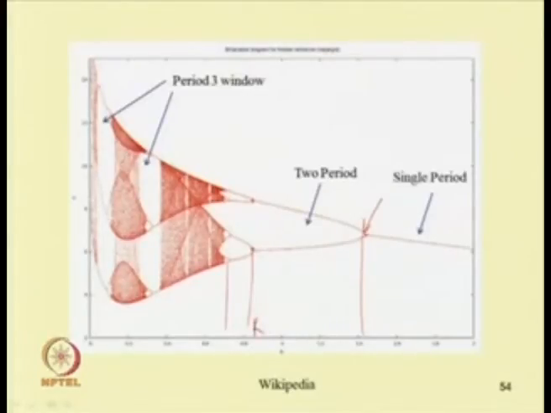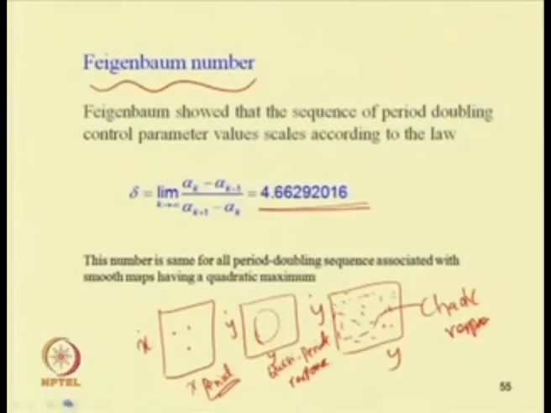then this value is alpha k, this is alpha k minus 1 and this is alpha k plus 1. So, the ratio alpha k minus 1 by alpha k plus 1 minus alpha k will be a constant, and that is known as the Feigenbaum number, equal to 4.66292016.